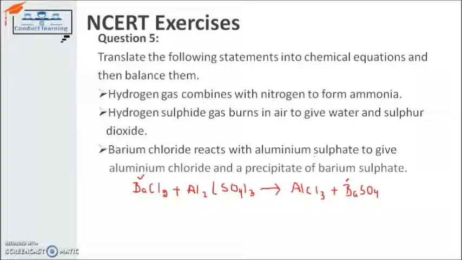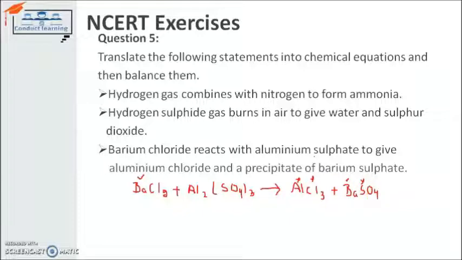Aluminium has two atoms on the reactant side, one atom on the product side. It is again not balanced. Sulfur has three atoms on the reactant side, but one atom on the product side. It is again not balanced. Oxygen has twelve on the reactant side, and four on the product side.